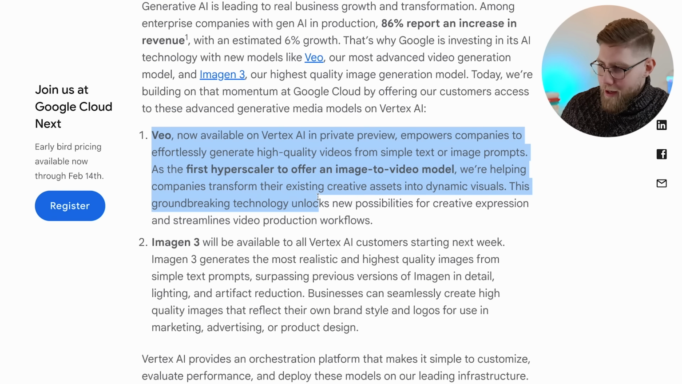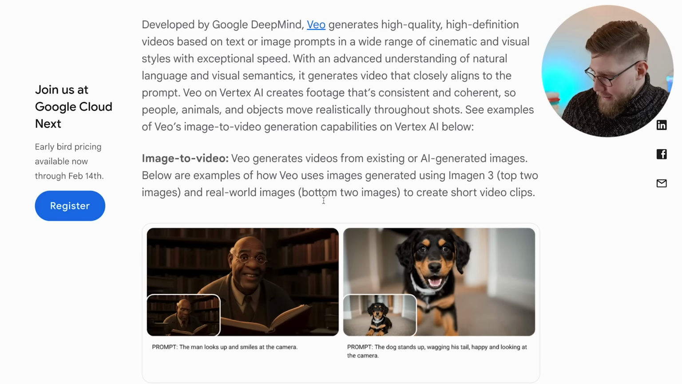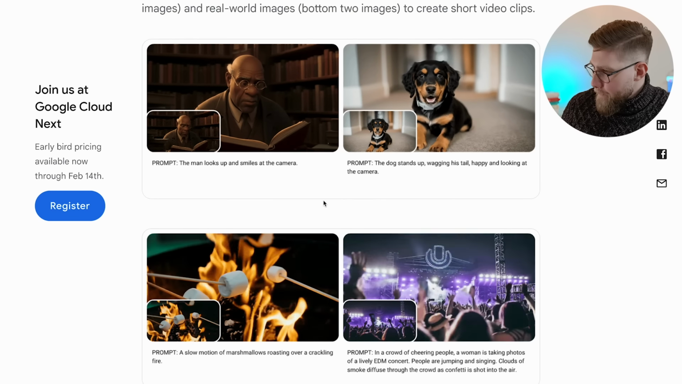First one, Veo, now available on Vertex AI in private mode, empowers companies to effortlessly generate high-quality videos from simple text or image prompts. As the first hyperscaler to offer an image-to-video model, we're helping companies transform their existing creative assets into dynamic visuals. Let's look at this one in action.